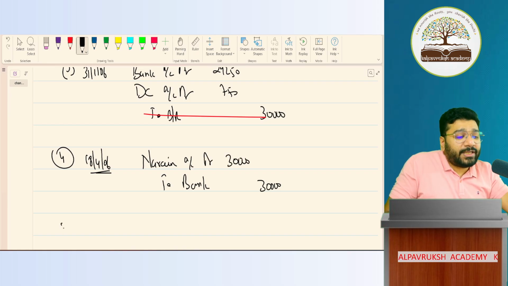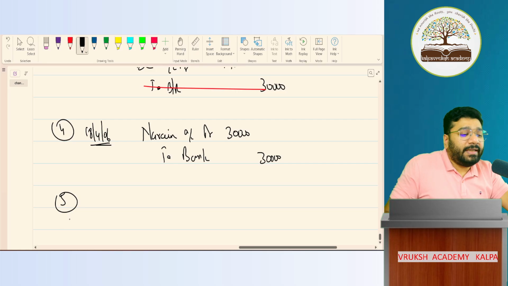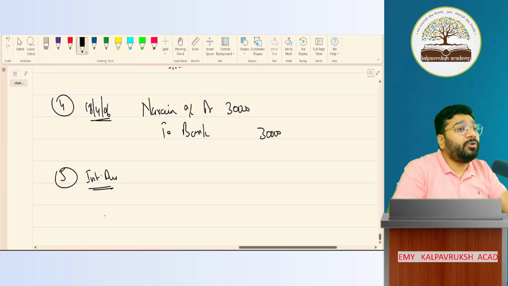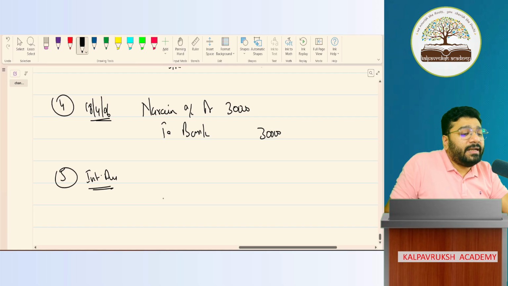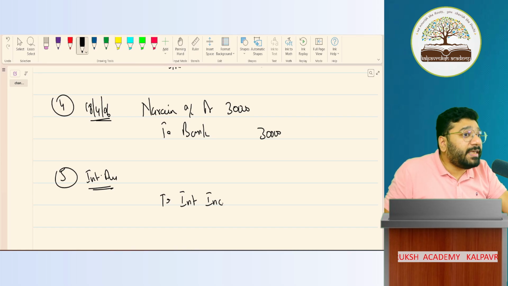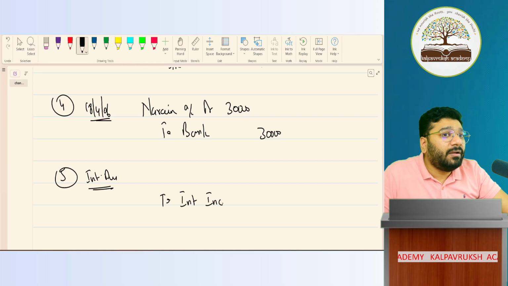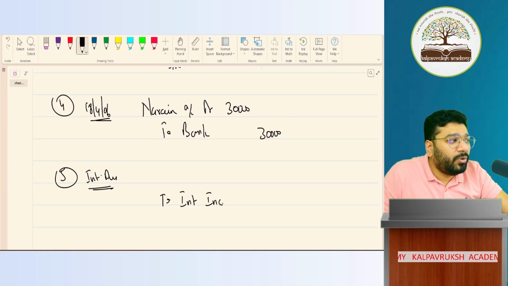Okay. After cancellation of the bill, what entry should come? Interest due entry. Here, are we receiving interest or paying interest? We are going to receive interest. So it is interest income. Have you received it? No. When will you receive? In future. Anything that you receive in future is an asset. To create an asset, debit.